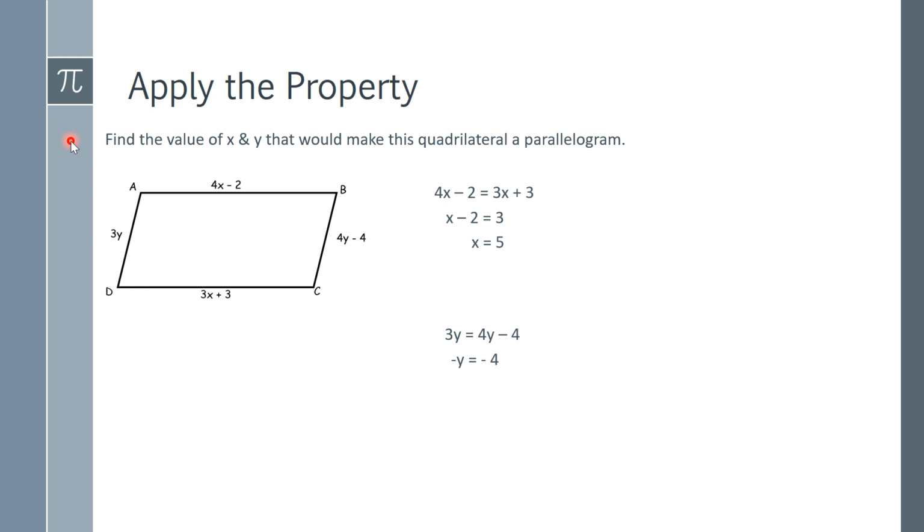Remember, we want our variable to be positive, so we're going to change that sign on both sides to get y equals 4. So in order for this to be a parallelogram, x would have to be 5 and y would have to be 4. And this is exactly something you'll have to do in the lesson assignment.